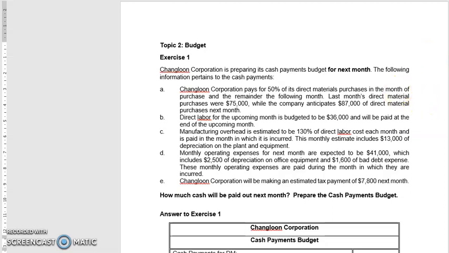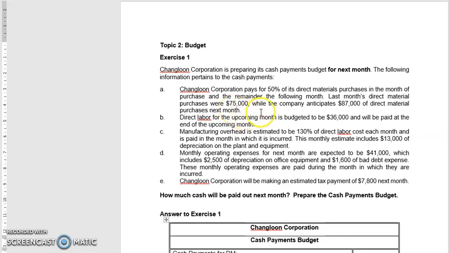Okay, topic 2, budget, exercise 1. Read the question. Chanlong Corporation is preparing its cash payment budget for next month. The following information pertains to the cash payments. Chanlong Corporation pays for 50% of its direct material purchases in the month of purchase and the remainder the following month. Last month's direct material purchases were $75,